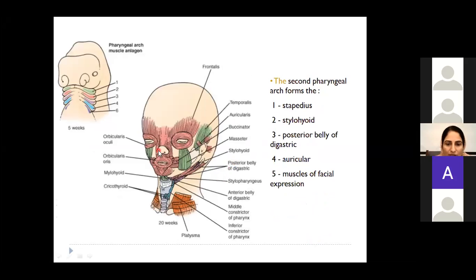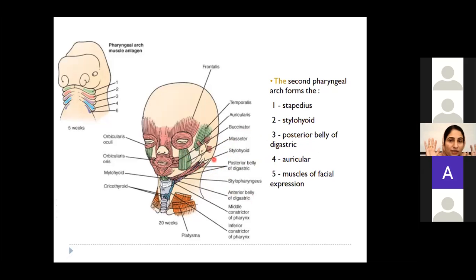The second pharyngeal arch gives rise to one muscle that is present in the internal ear, and that is stapedius, because stapes is developing from second pharyngeal arch. Then it gives rise to muscle which is attached on the styloid process, that is stylohyoid. Okay. Then, as I told you, the posterior belly of digastric is derived from the second pharyngeal arch. Then auricular muscle. Actually, human beings have few anterior, posterior auricular muscles, but they are non-functional. In case of animals, they are very much functional.